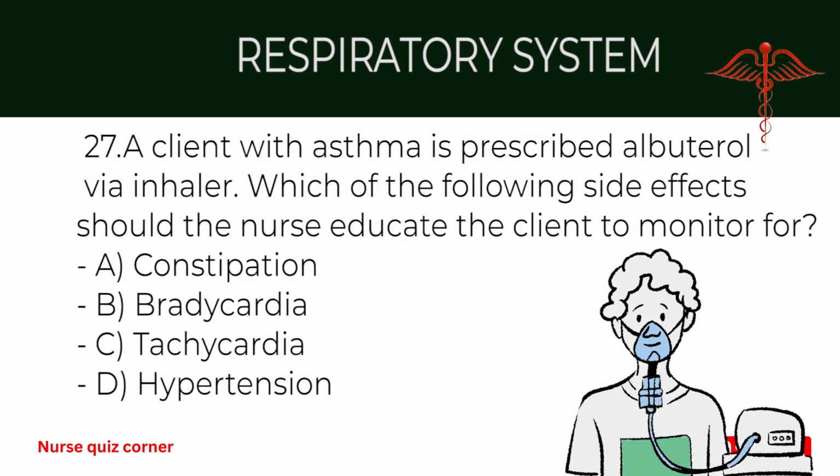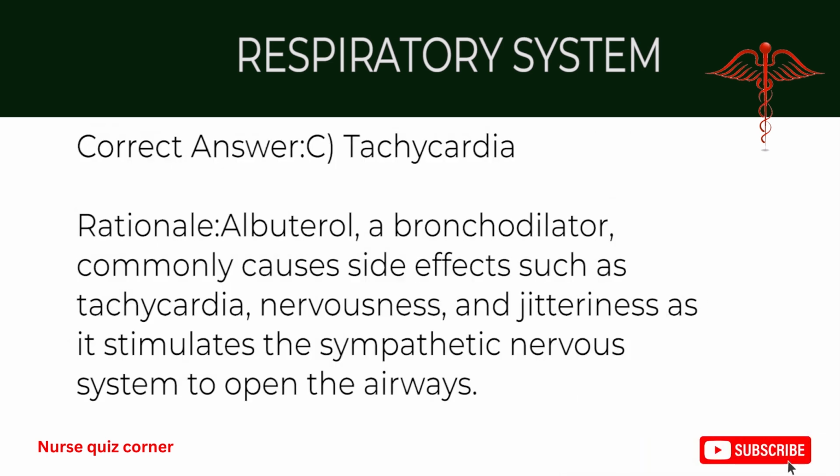27. A client with asthma is prescribed albuterol via inhaler. Which of the following side effects should the nurse educate the client to monitor for? A. Constipation. B. Bradycardia. C. Tachycardia. D. Hypertension. Correct answer C. Tachycardia. Rationale: albuterol, a bronchodilator, commonly causes side effects such as tachycardia, nervousness, and jitteriness as it stimulates the sympathetic nervous system to open the airways.